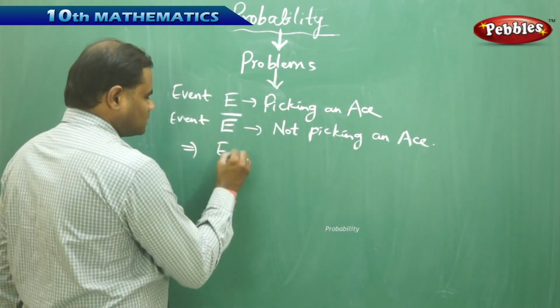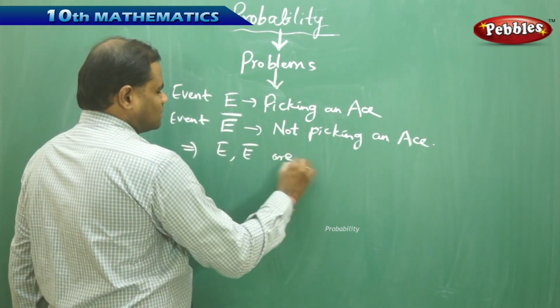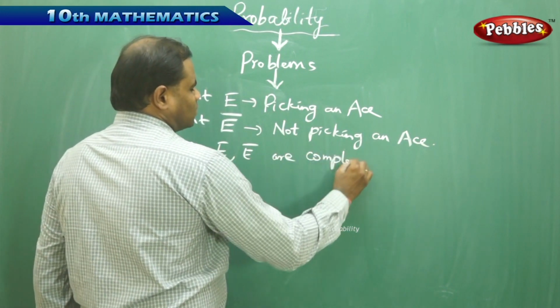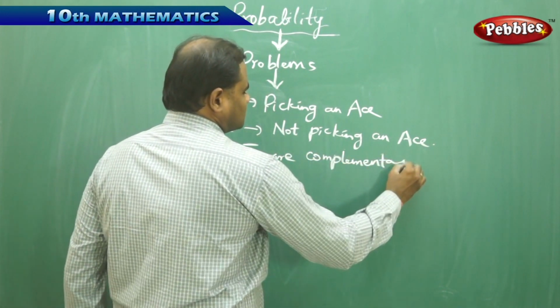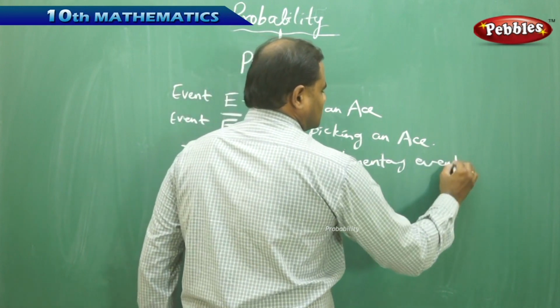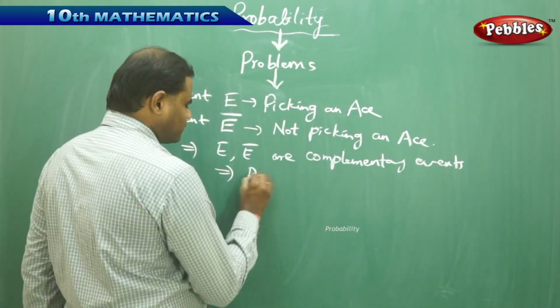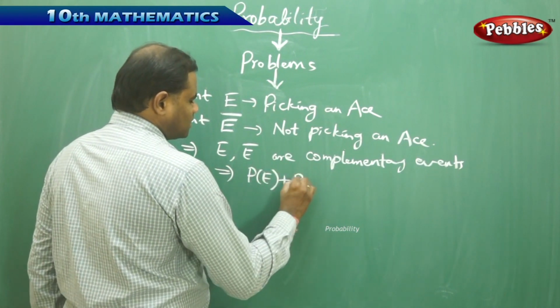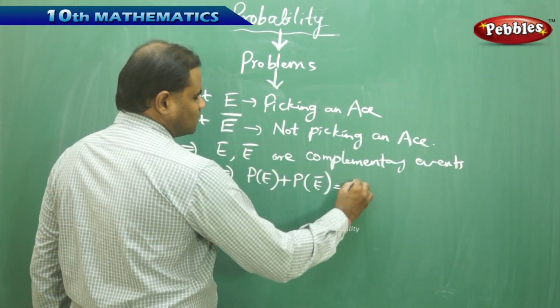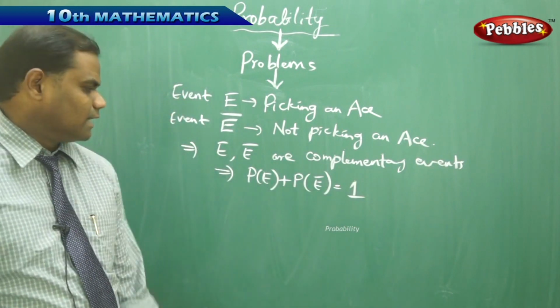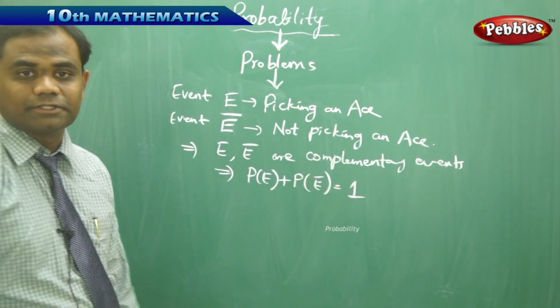That implies E and E bar are complementary events, and because they are complementary events, I have P of E plus P of E bar is equal to 1, which is what we have seen as the mathematical definition.